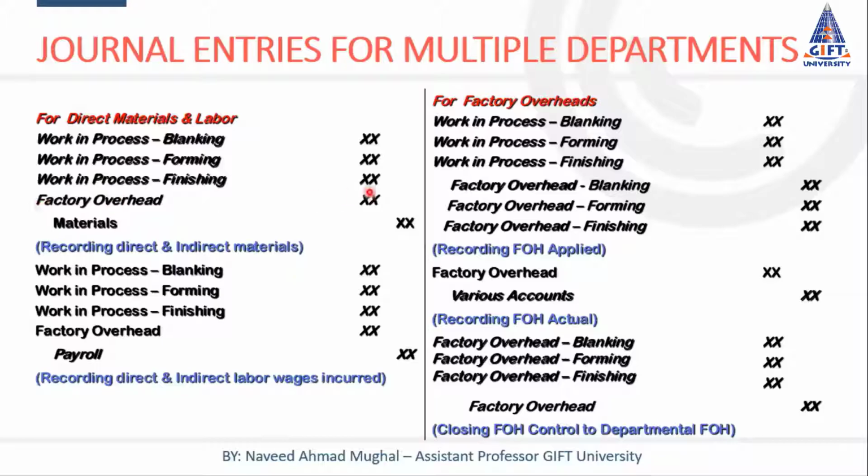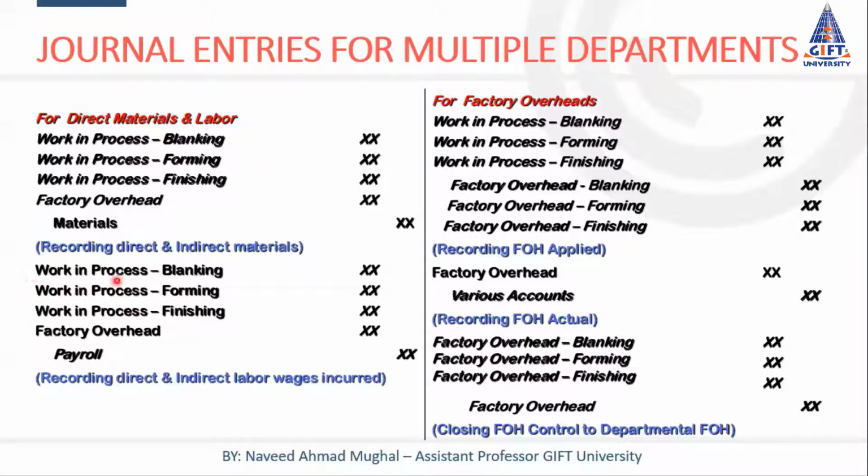And when we charge indirect materials, those materials which are common, which cannot be associated with a particular department, they are recorded in factory overhead accounts. So work in process of all departments is debited, factory overhead is debited, and materials are credited. This is the basic entry which has already been discussed many times in job order costing and in process costing entries for recording of the costs.